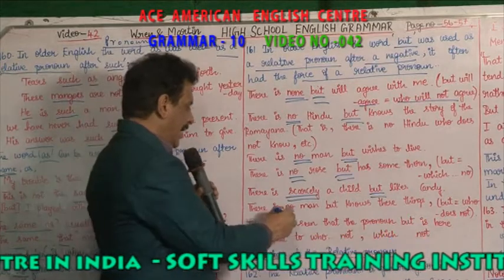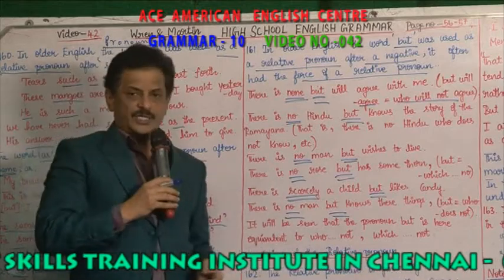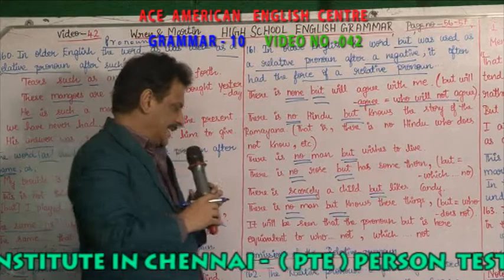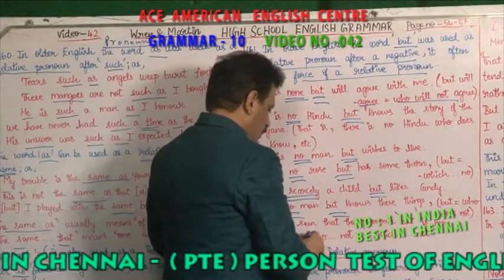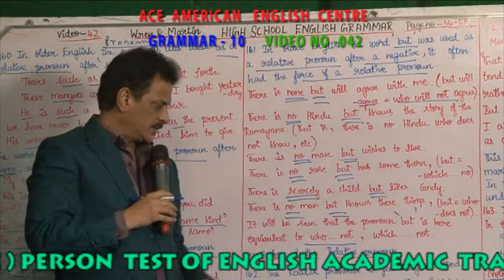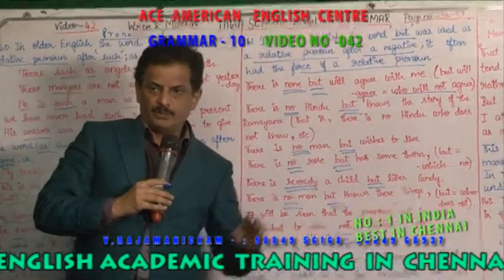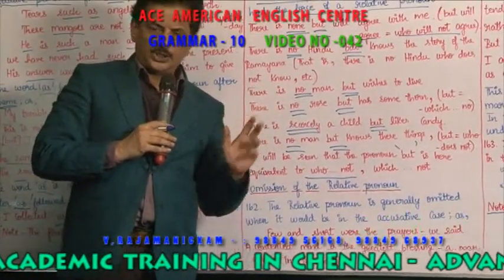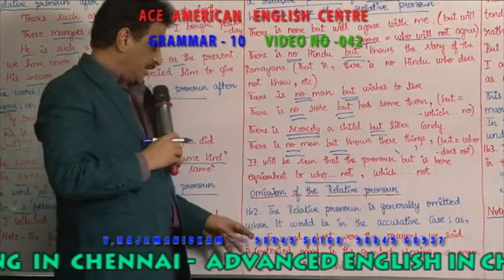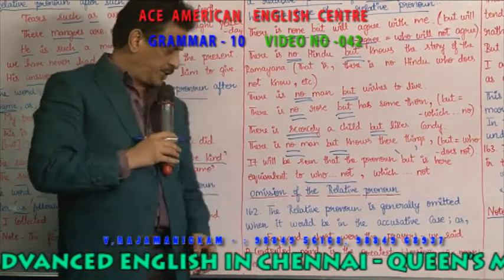There is no man but knows these things means everybody knows that. So "but" stands for the people. It will be seen that the pronoun "but" is here equivalent to "who not". But means what? Who not? Everybody. Which not. So, omission of the relative pronouns. What are the relative pronouns? That which comes in between the sentence. The relative pronoun is generally omitted when it would be in the accusative case. Accusative means what? As an object.